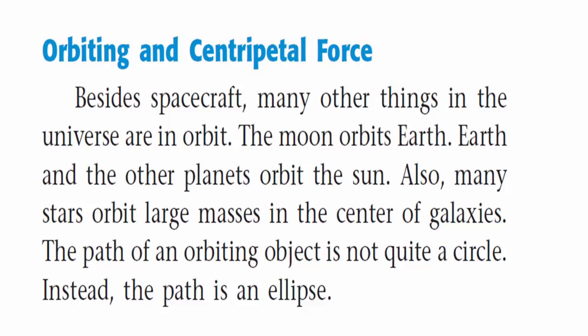Orbiting and centripetal force. Besides spacecraft, many other things in the universe are in orbit. The moon orbits Earth. Earth and the other planets orbit the sun. Also, many stars orbit large masses in the center of galaxies. The path of an orbiting object is not quite a circle. Instead, the path is an ellipse.